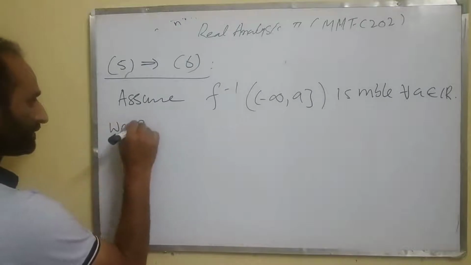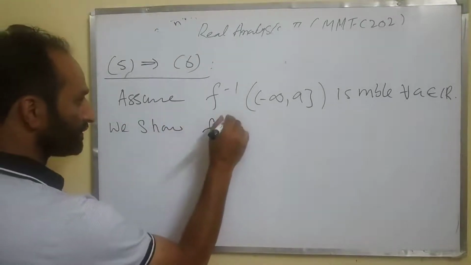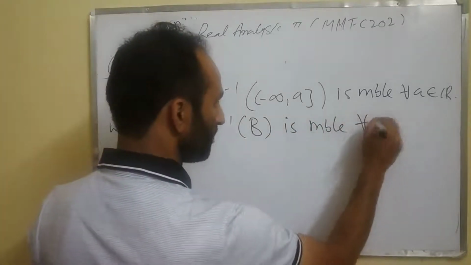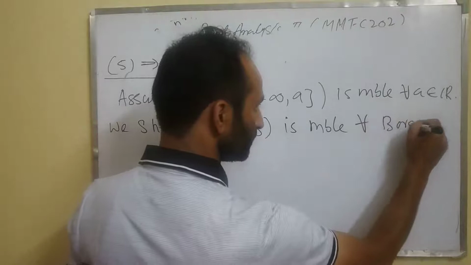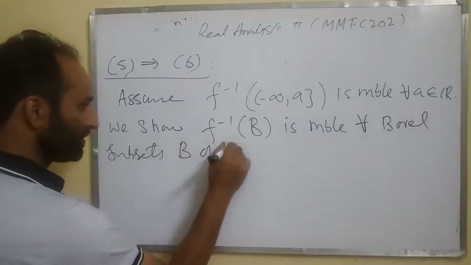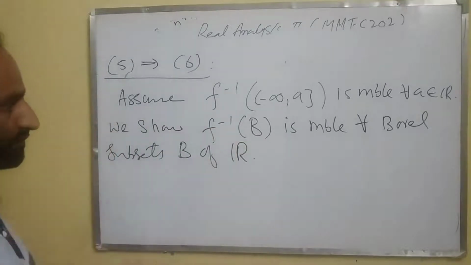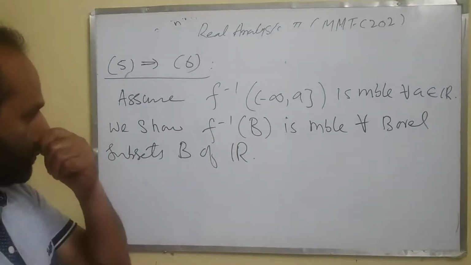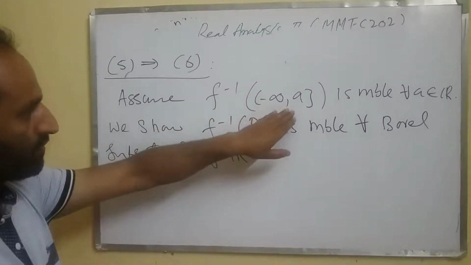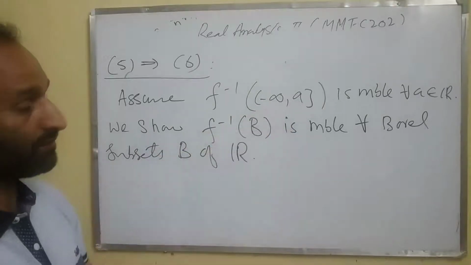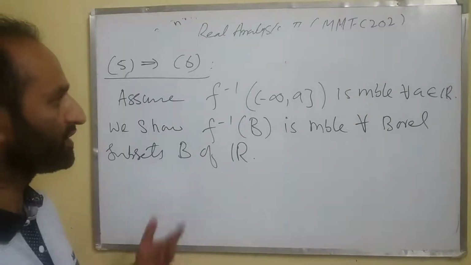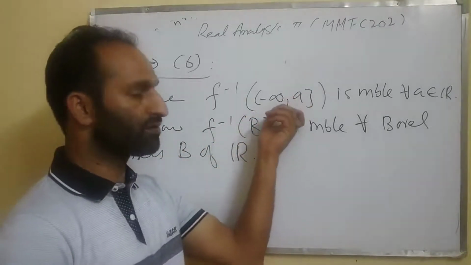We show that f inverse of B is measurable for all Borel subsets B of R. So this is a Borel set, in particular one of the Borel sets, but every Borel set is not of this form. So we need to show that the inverse image of every Borel set is measurable, whenever it's given that the inverse image of this particular Borel set is measurable.